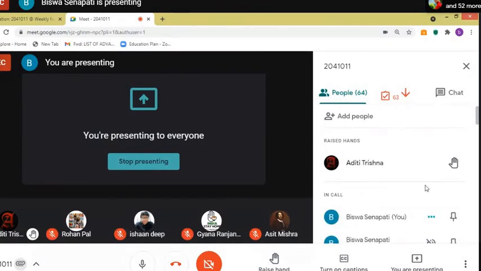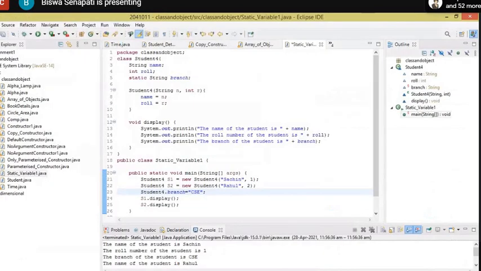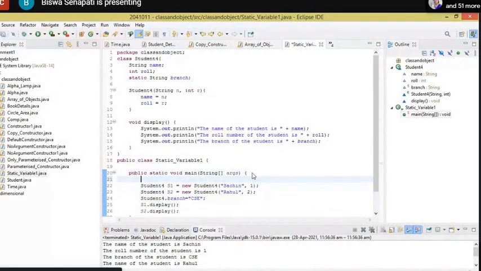Yes, Aditya, any doubt? Yes, sir. Yes, ask. Can you show the code once? Yes. So here in the main function, we have written S4 dot branch equals CSE. Yes. So can the user input it, by the standard class? Obviously, yes. Why not? If we write like this.